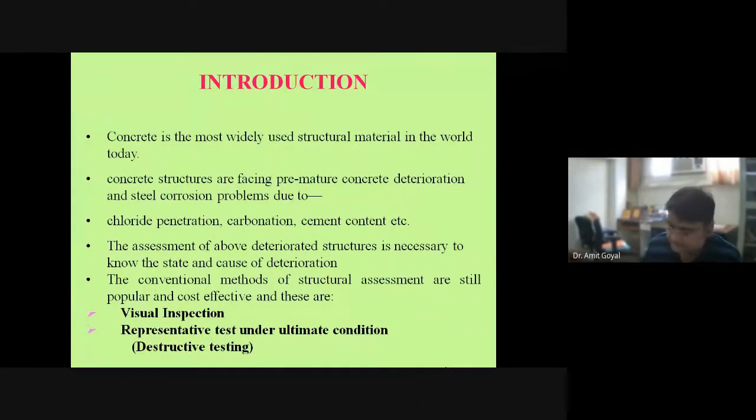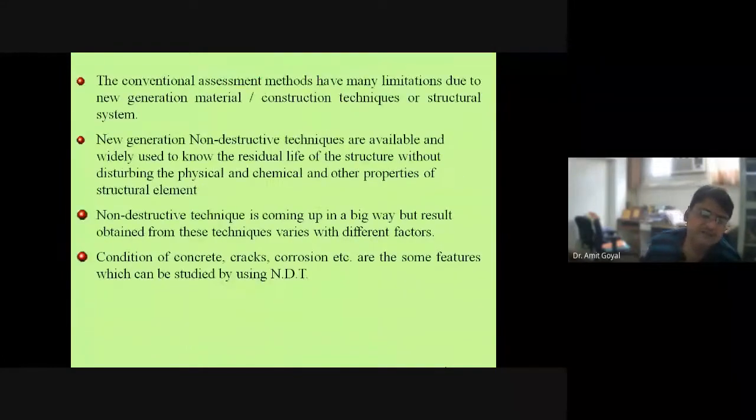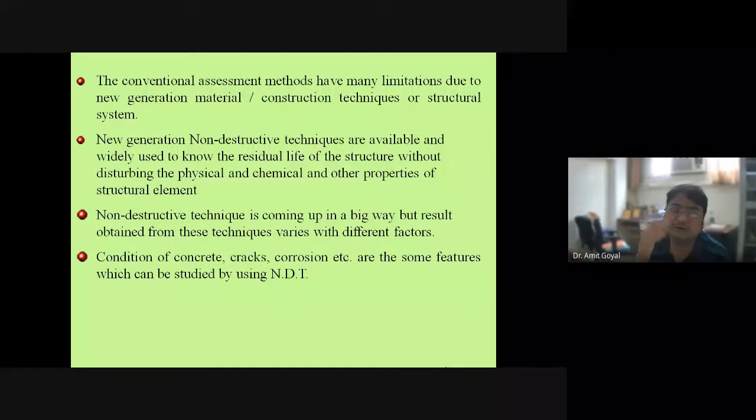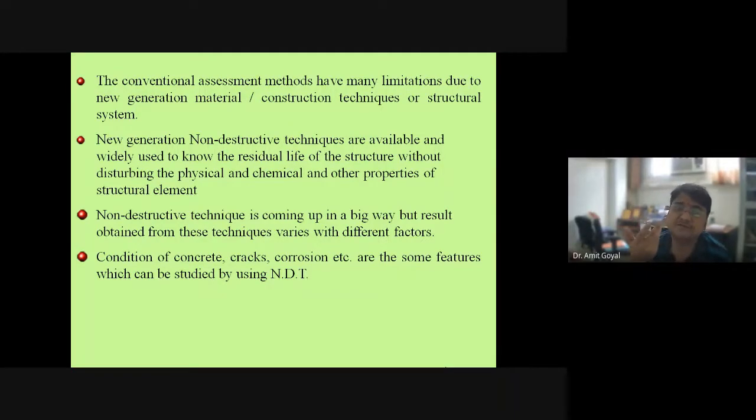So after that, non-destructive testing can be applied to new as well as old structures. So these are the tests. We can analyze the structures without changing their physical and chemical properties. This is the main part of these non-destructive testing techniques. You need not change the physical and chemical properties, and you can analyze what is the present strength of the structures, and what kind of retrofitting techniques you need to apply to those structures, right?